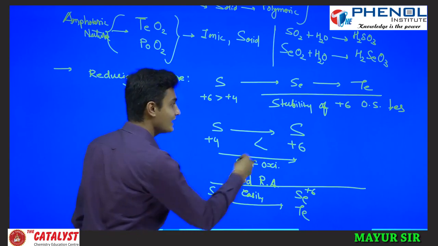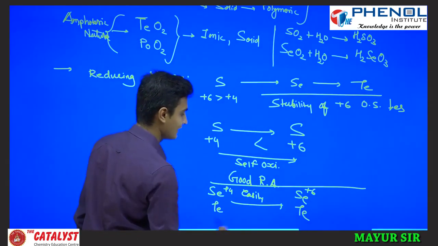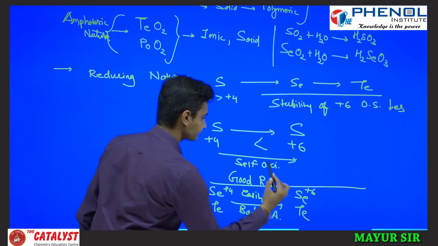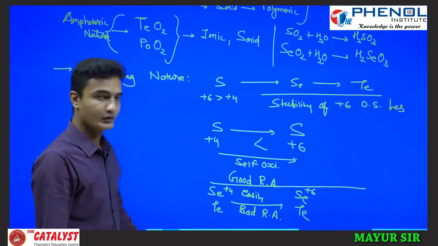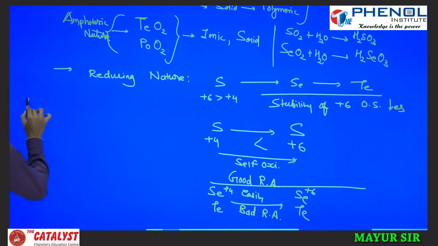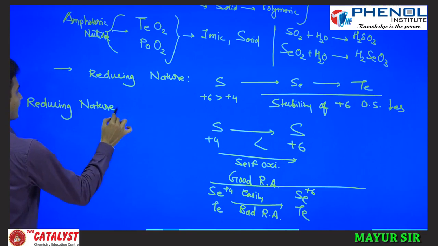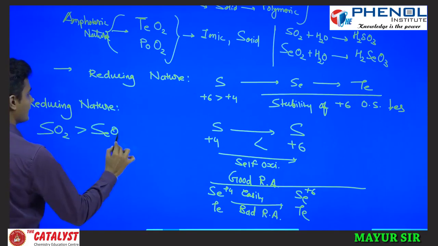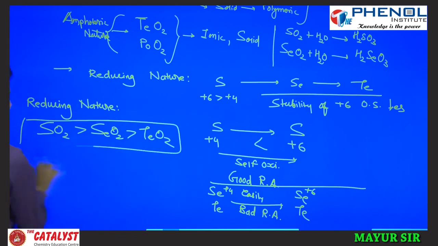If it is going easily, then it is a good reducing agent, but if it is not going easily, then it is a bad reducing agent. So if you go from sulfur to selenium, selenium to tellurium, reducing nature decreases. We can write SO2 is a stronger reducing agent than SeO2, than TeO2. Yes, it is.